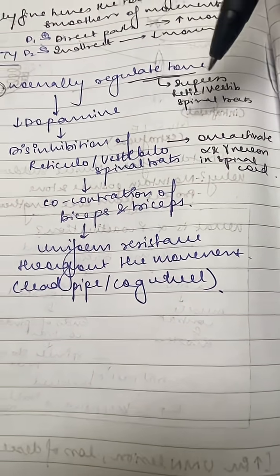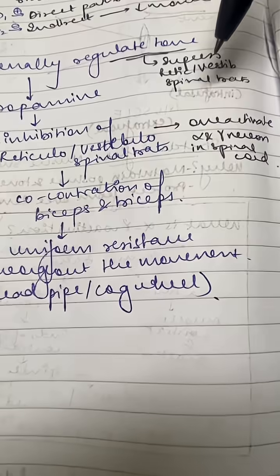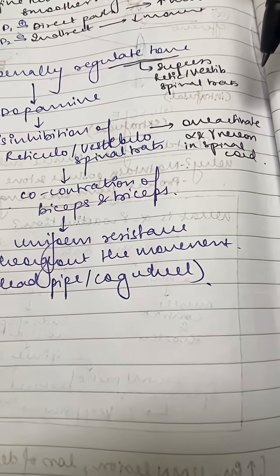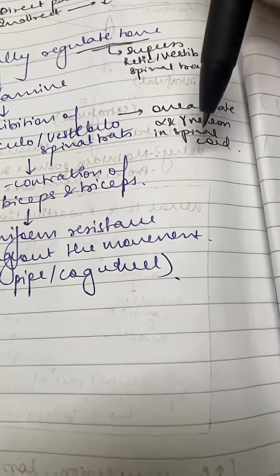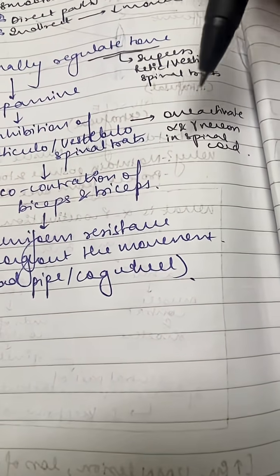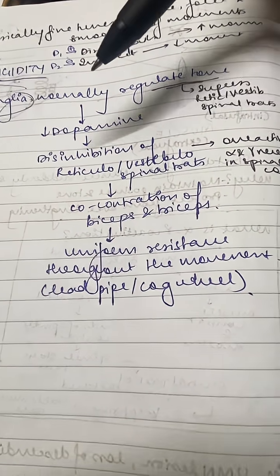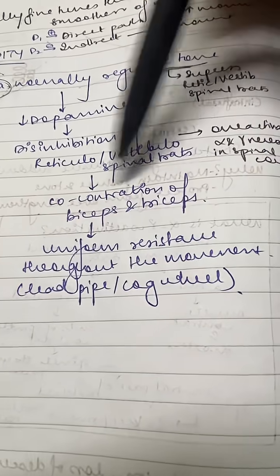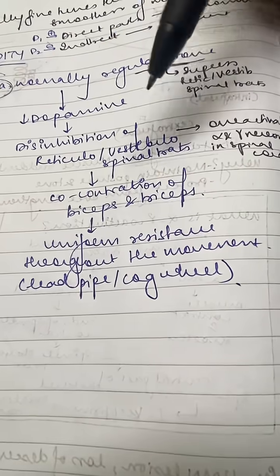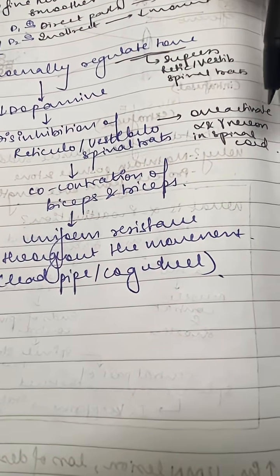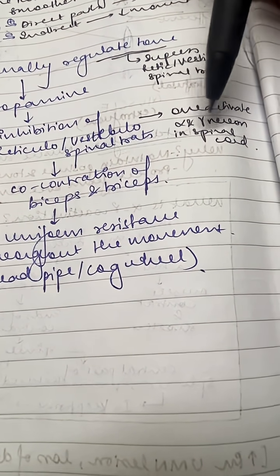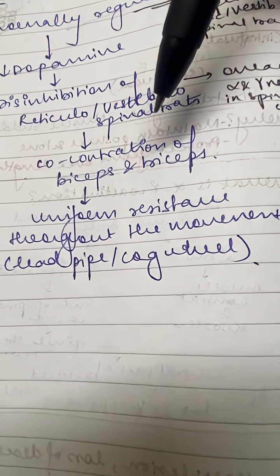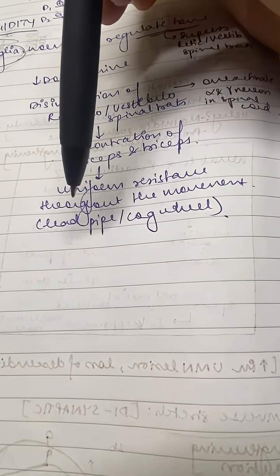Right now, we need to know that the basal ganglia also regulates tone by suppressing the reticulospinal and vestibulospinal tracts. Now, normally, these reticulospinal and vestibulospinal tracts inhibit alpha and gamma motor neurons, non-specifically, both agonist and antagonist muscles. So now, when there is any sort of basal ganglia lesion, there is disinhibition of these tracts. Inhibition on the inhibitory tracts is gone. That causes excitation. So that causes excessive alpha and gamma motor neuron activity in the spinal cord and co-contraction of both biceps and triceps. So there's a uniform resistance throughout the movement.